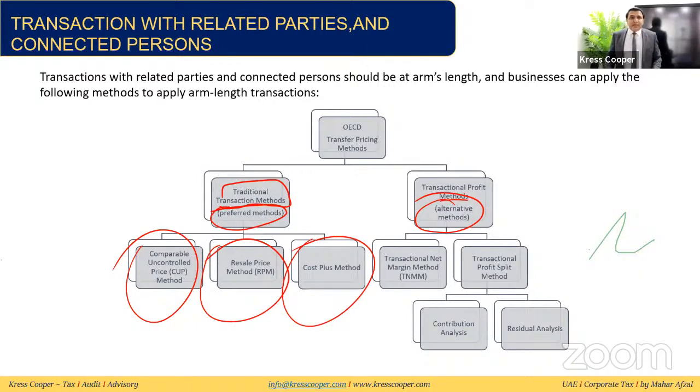Next one is the resale price method. You are buying and selling. Whatever is the sale price, we need to calculate the markup as per the market, then we need to do the reverse working to arrive at what should be the arm's length price.